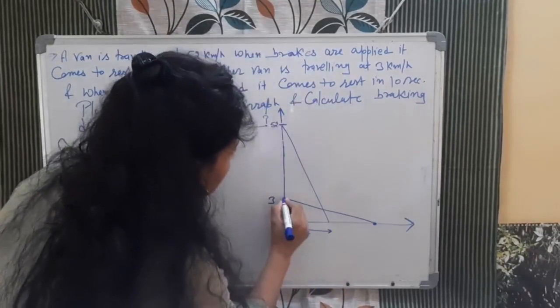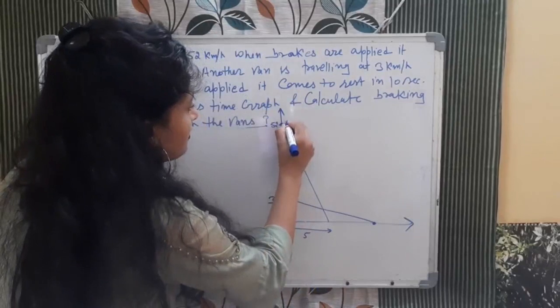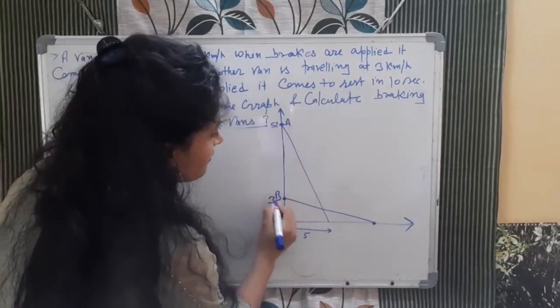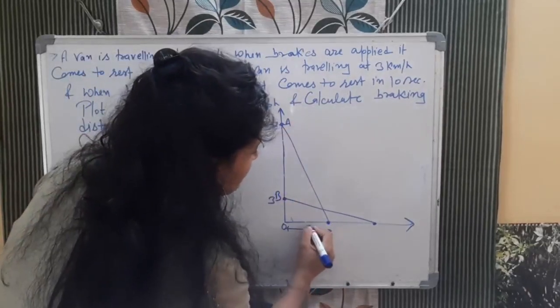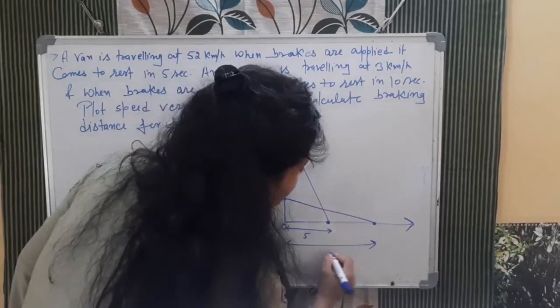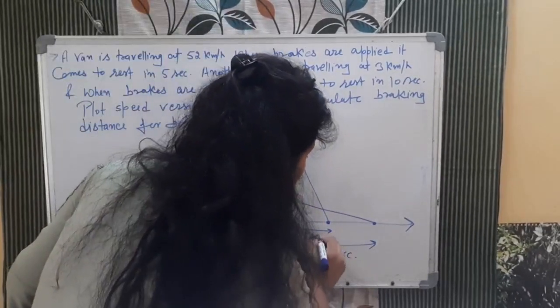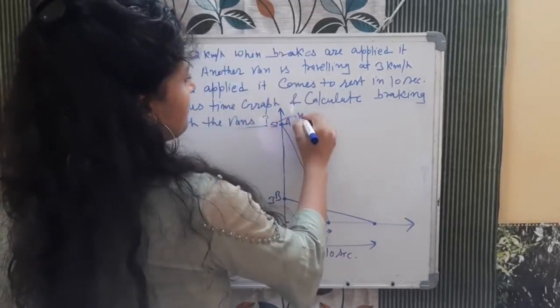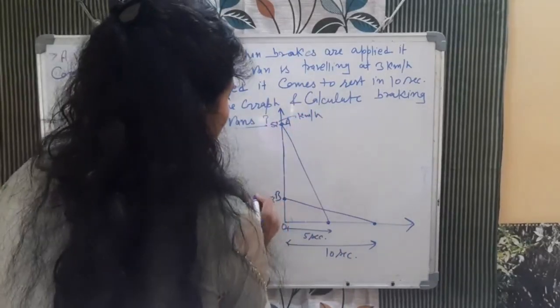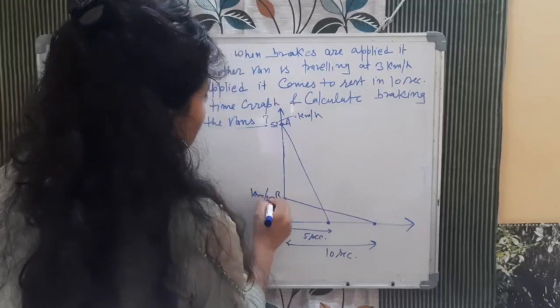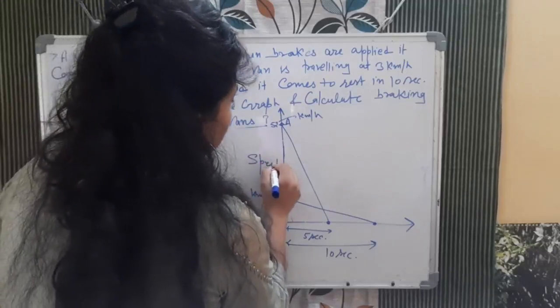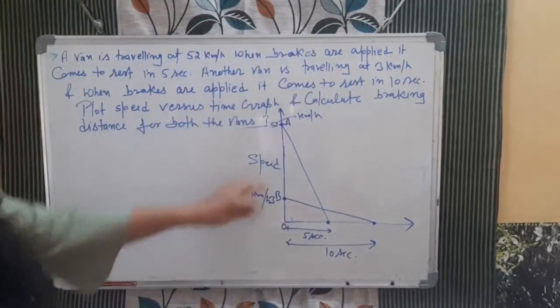Yes, now it's good. This is van A and this is van B. This time is 5 seconds, and from here to here it is 10 seconds. These speeds are in kilometer per hour, 52 km per hour and 3 km per hour. Speed is on this side and time on this side. So this is about the graph.